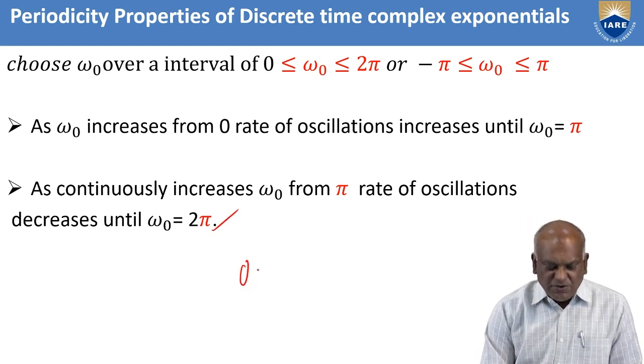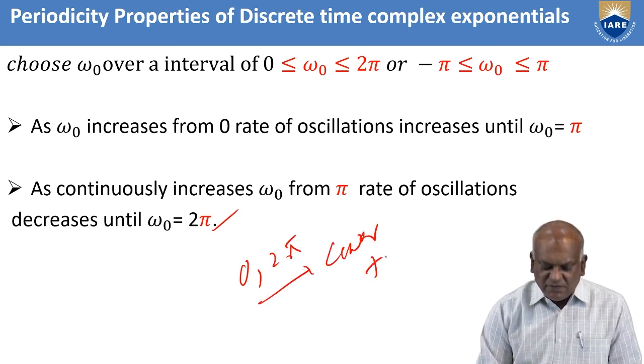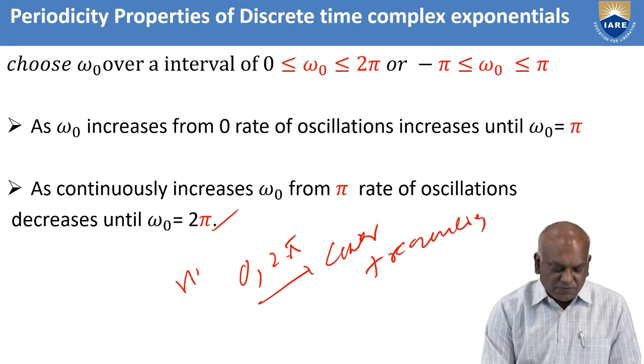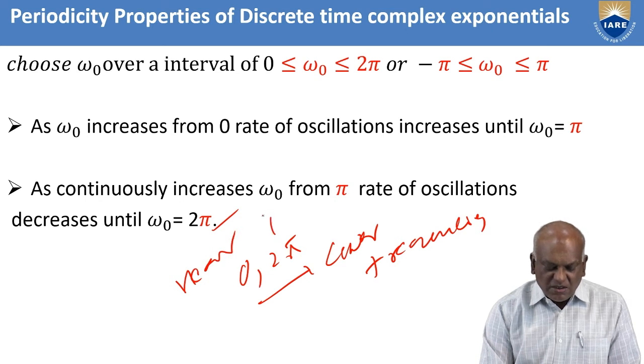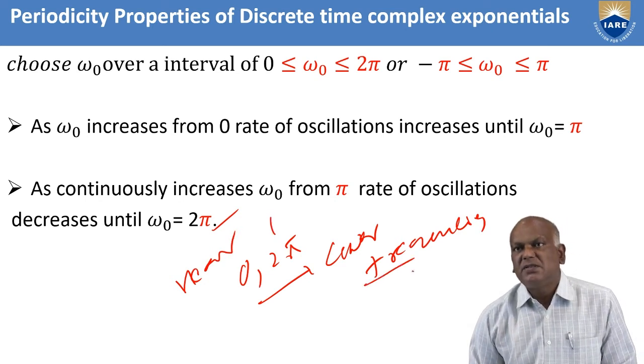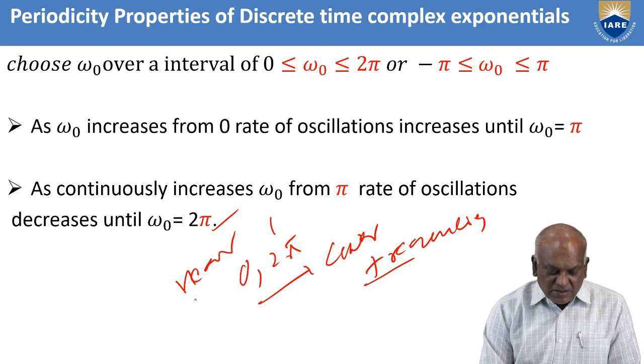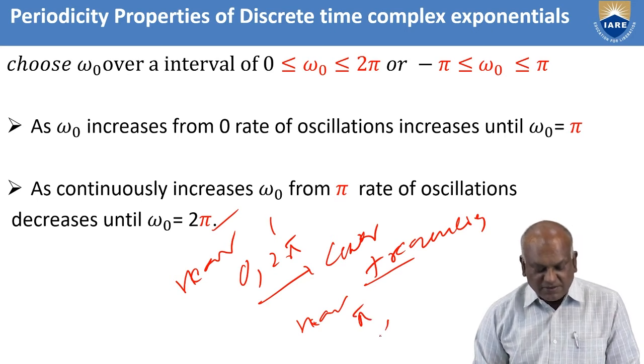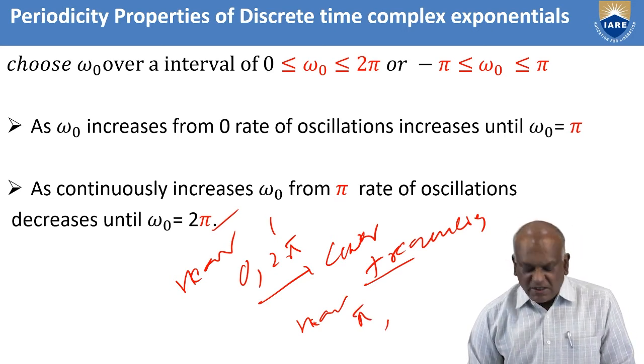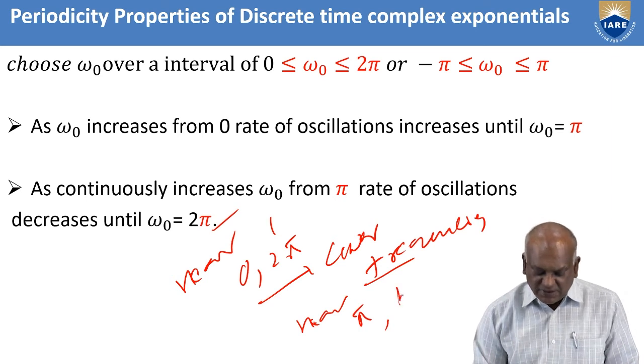That means near 0 and near 2 pi radians, we get low frequencies. Near pi values, we get the higher frequencies.